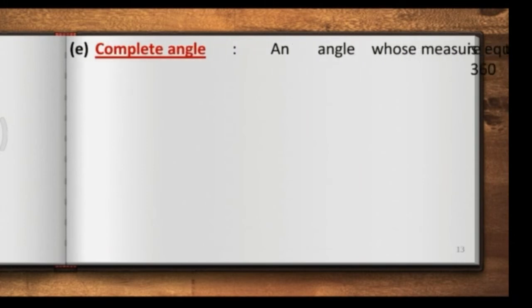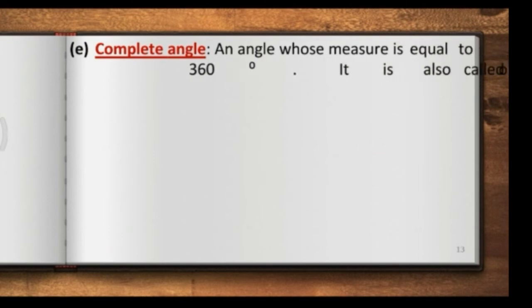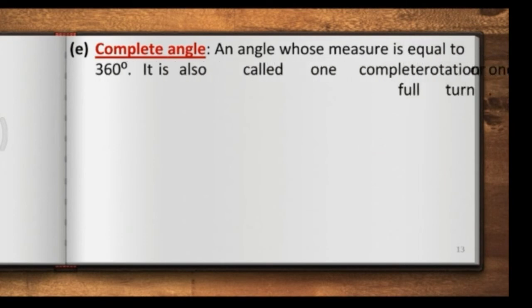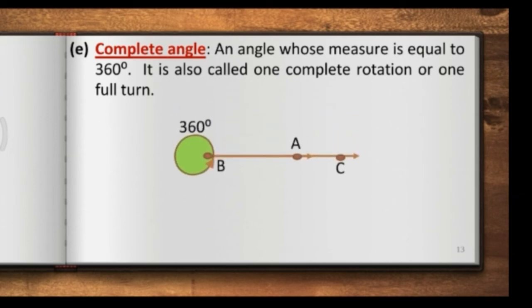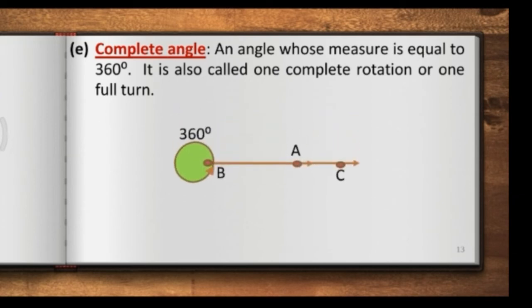Next angle we are going to study about is called a complete angle. Now, what is a complete angle? An angle whose measure is equal to 360 degree is called a complete angle. If a ray completes one complete rotation about the point, it is called a complete angle.